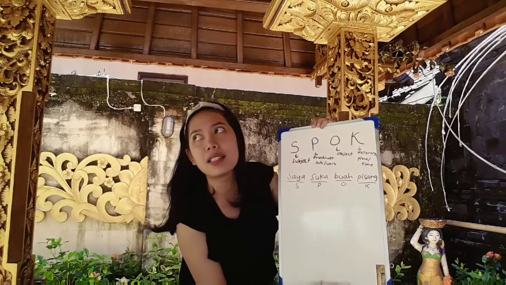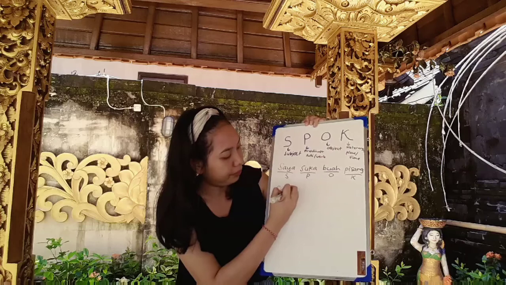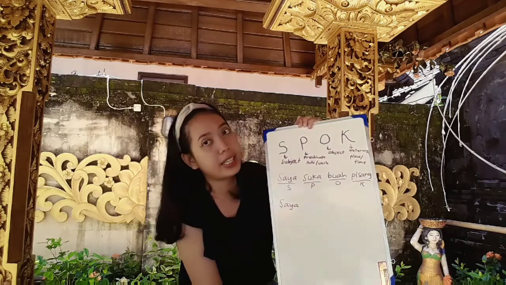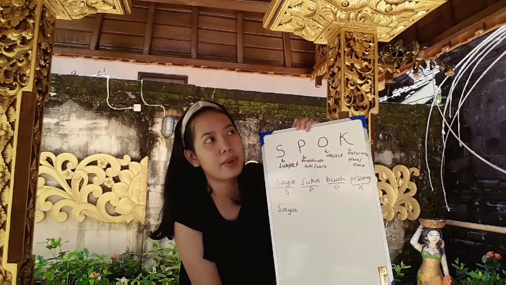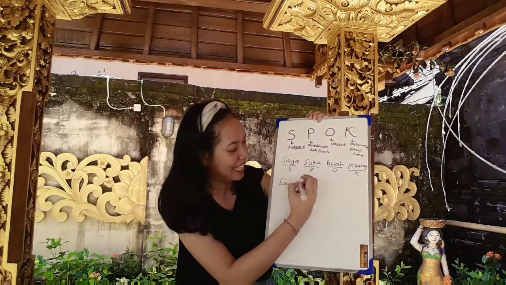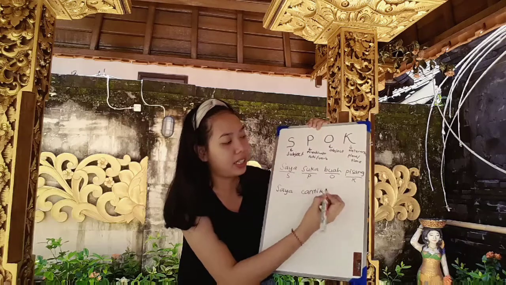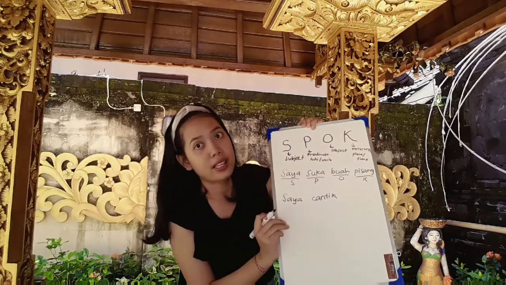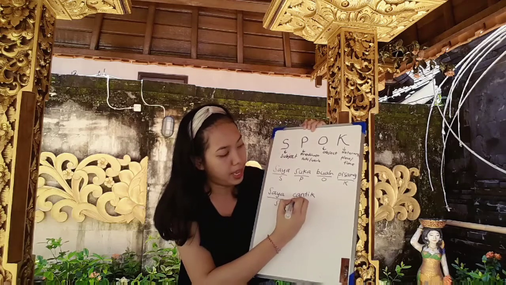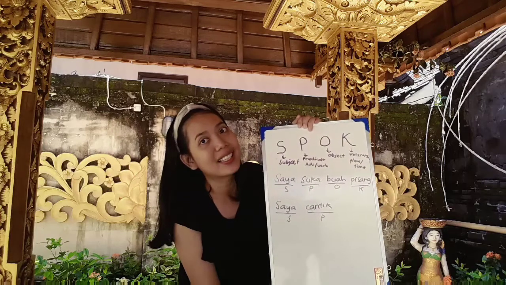Example, the subject is saya. Saya, me or I am. And the predicate can be an adjective or a verb. What do you think? Cantik. So saya cantik. Cantik is beautiful. That's the predicate, that's an adjective. So this we also call a sentence. This saya is the subject, the cantik is the predicate. So saya cantik.